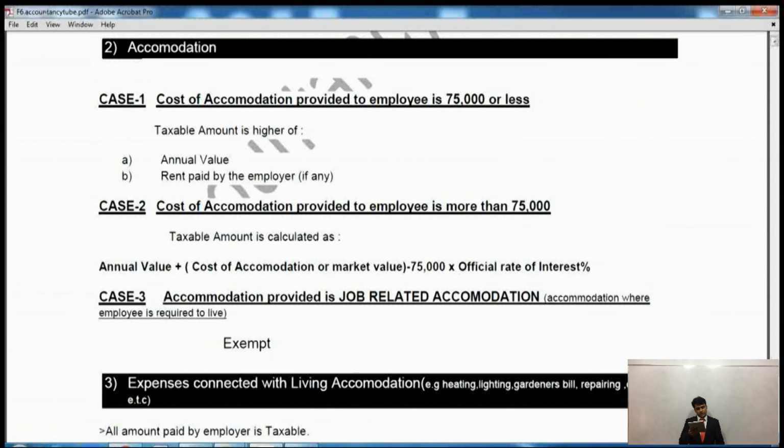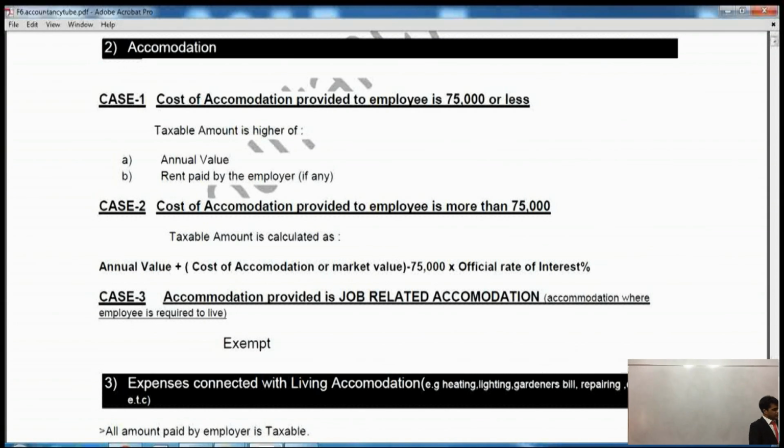Then come to case 1, please. The cost of accommodation provided to the employee is 75,000 or less. When the cost of accommodation is 75,000 pounds or less, what would be the benefit? The benefit would be the higher of annual value, which will be given to you in the exam, annual or rateable value, or the rent paid by the employer. If the employer is paying any rent, then the higher of that and the annual value. This is the case where the value of the accommodation is less than 75,000 pounds.